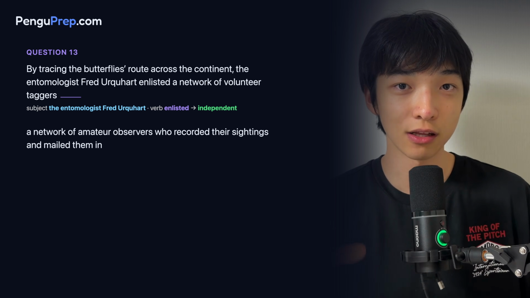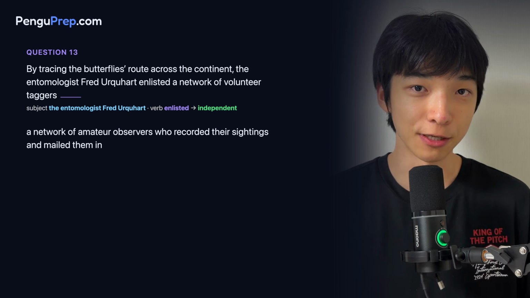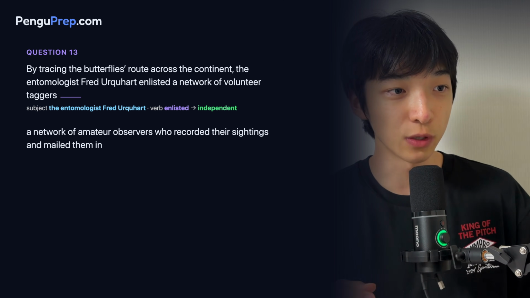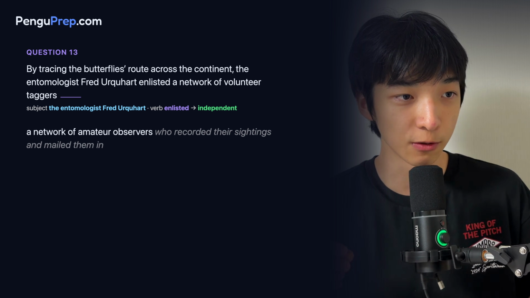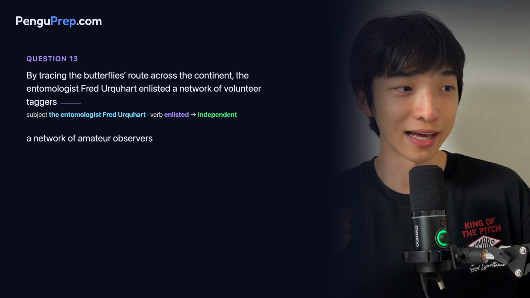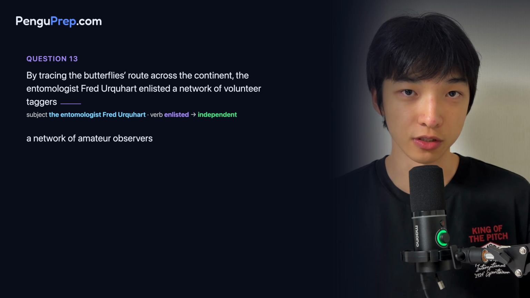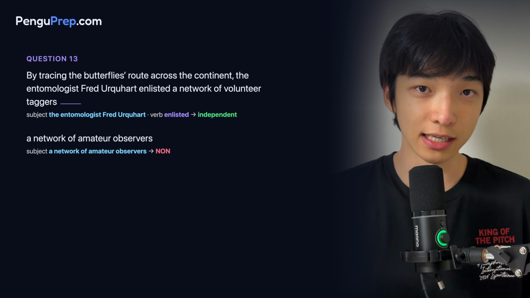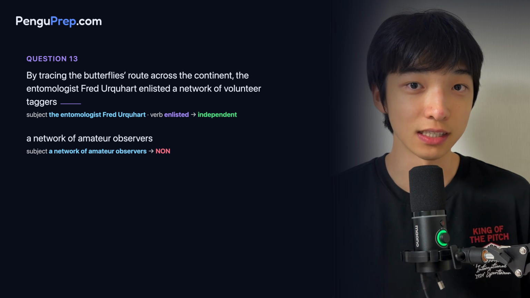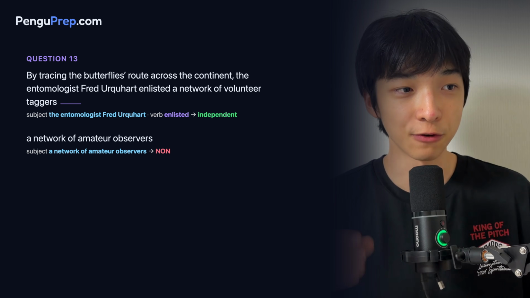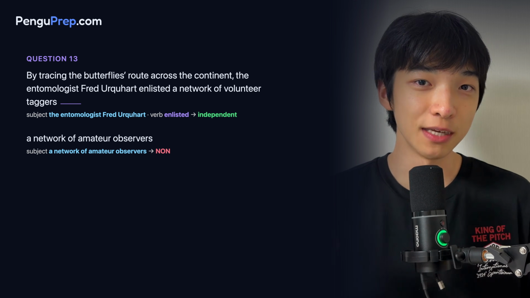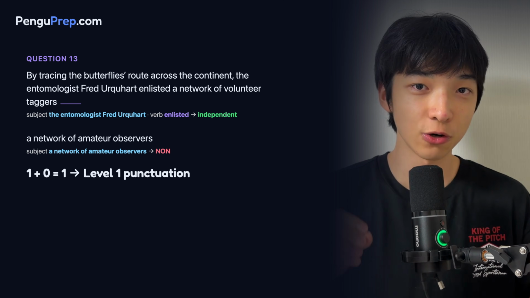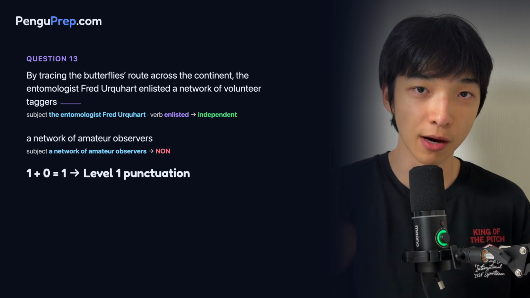So we have an independent clause for the first piece, and the second piece is a noun because we only see a subject. We see that "who" all the way to "mail" is a descriptive phrase, so if we drop that, we just have a network of amateur observers. This only acts as a subject, so we're lacking a main verb, and so the second piece is going to be a noun. This means that the first piece is an independent clause and the second piece is a noun, meaning that we are looking for a 1 + 0 = 2, a level 1 punctuation.